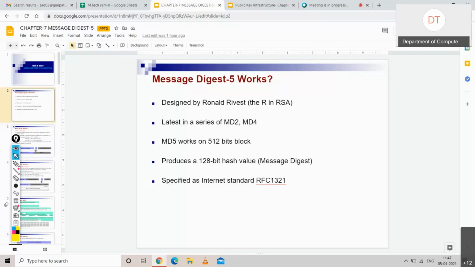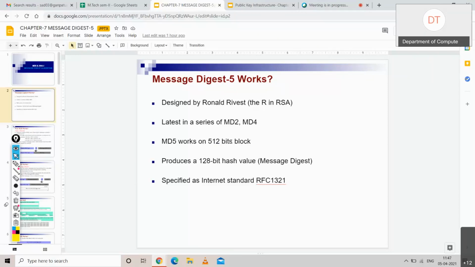So basically, MD5 works on 512-bit blocks. Here in MD5, we are going to use 512-bit blocks as input. It produces a 128-bit hash value. So it could be a large block, but how many bits of block are we having? 512 bits, and we are getting a hash value which is of fixed size.